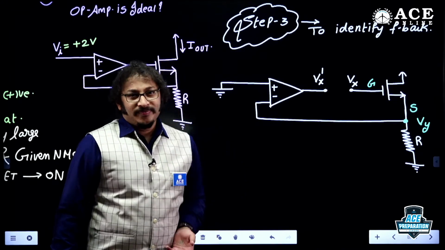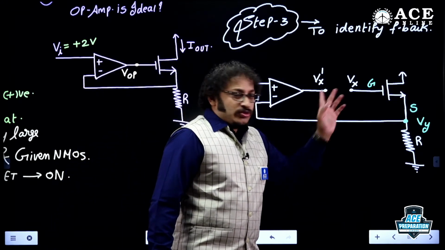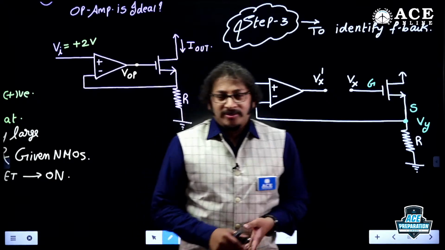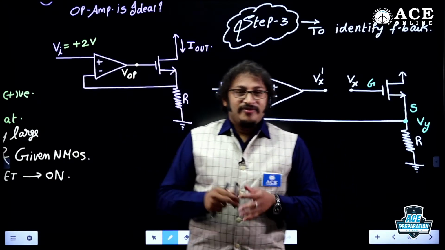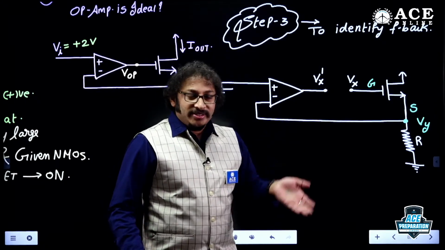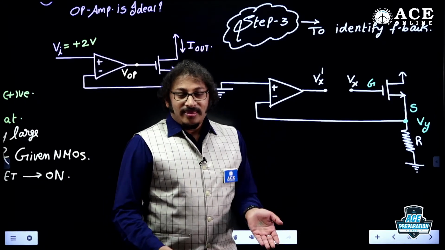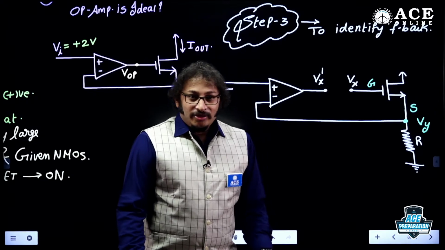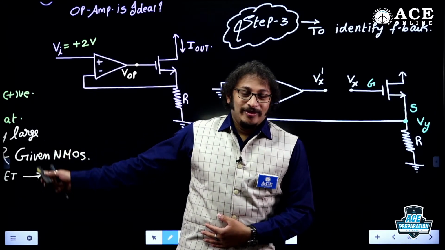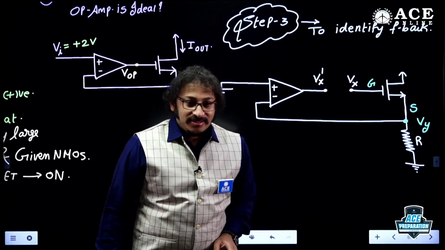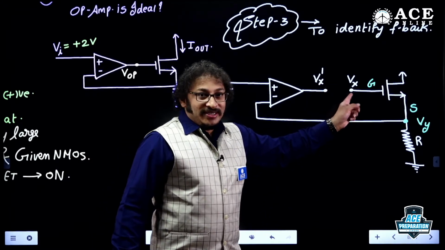Vy is going back. What is Vx? Positive or negative? Positive. Because I already proved that VOP is positive, plus Vsat. If it is positive, then only MOSFET is on, and then only I can come to this step. Otherwise, I need to stop right there. Okay, MOSFET is on, right? So this is the positive value.